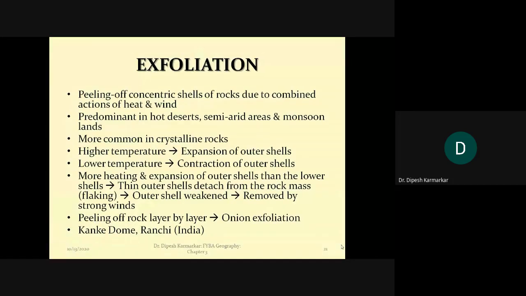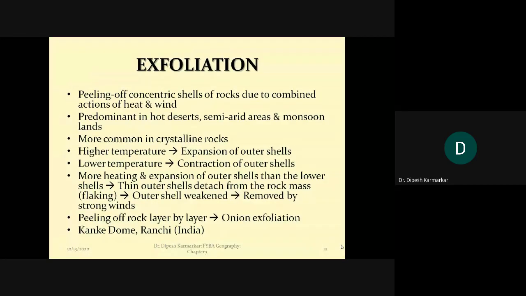Now let us go to exfoliation. Exfoliation is a bit simple to understand, because it is also called onion weathering, O-N-I-O-N. We all have seen onions, and you know that we can peel onions layer by layer. If you remove the outer layer of the onion, again you find one more layer inside, and if you remove that, there are more layers inside.